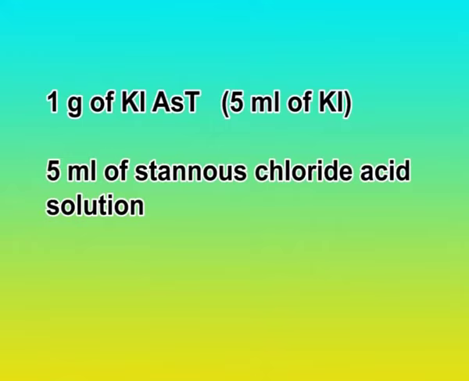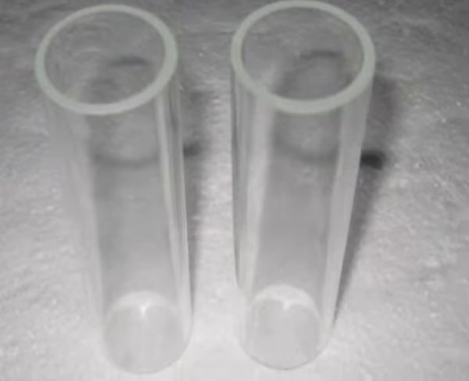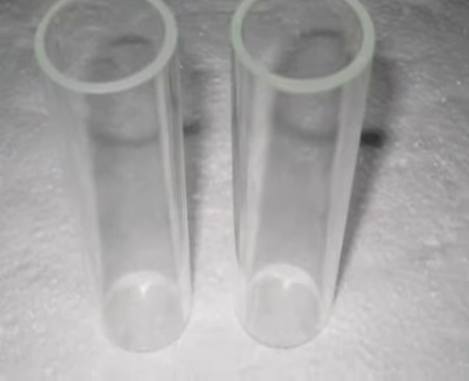To this, 1 gram of potassium iodide AST, 5 ml of stannous chloride acid solution and 10 gram of zinc AST are added. The glass tube is kept in position quickly. The action is allowed to continue for 40 minutes.